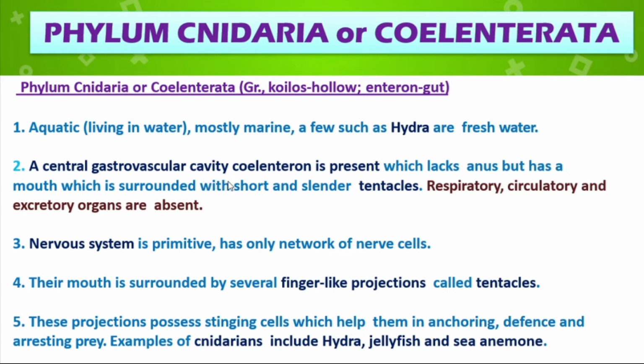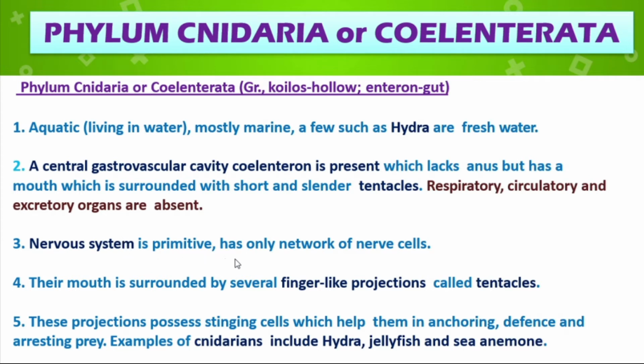A central gastrovascular cavity, the coelenteron, is present. There is no anus, but there is a mouth surrounded with short and slender tentacles. In the phylum Porifera, the opening canal is called the osculum. Here, the central gastrovascular cavity is present, and also there is a lack of anus, and the mouth is surrounded by a lot of short and slender tentacles. Respiratory, circulatory, and excretory organs are absent. They are very important.